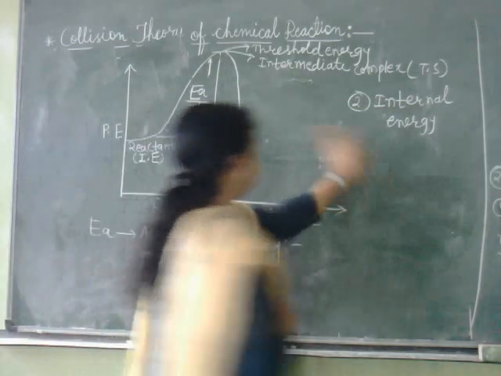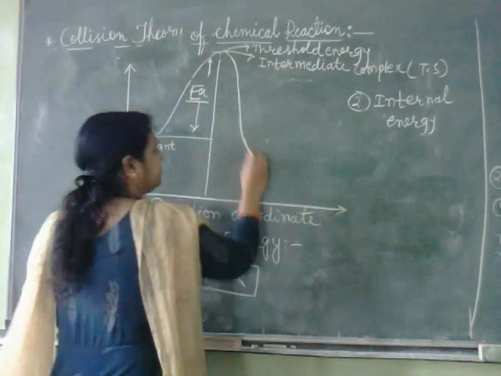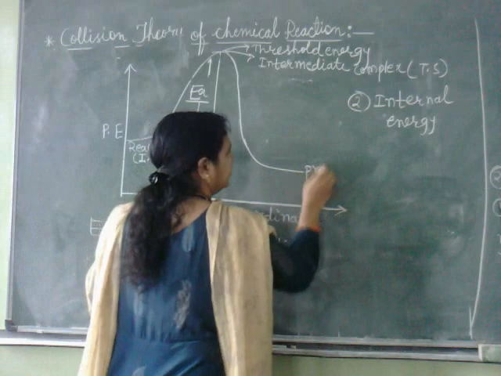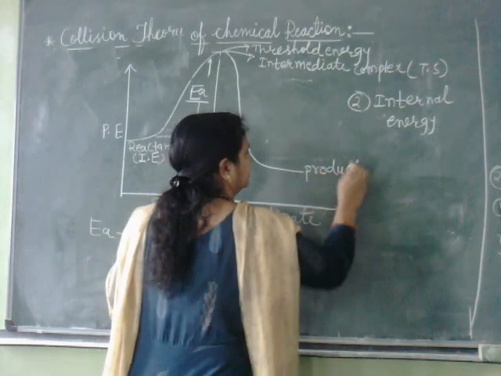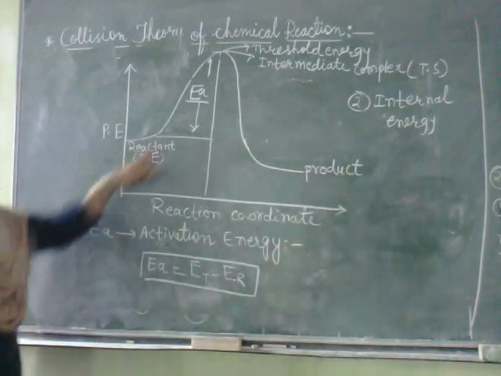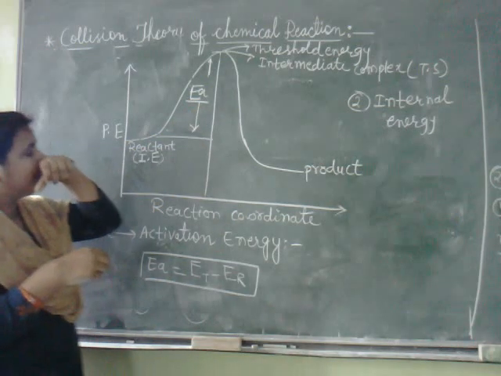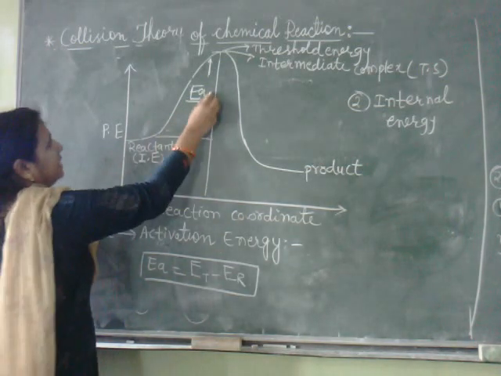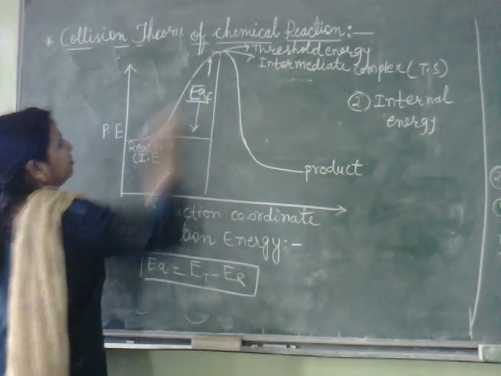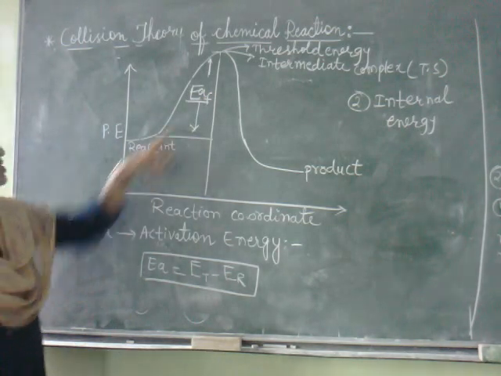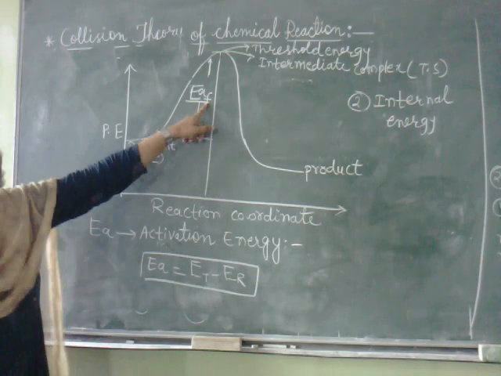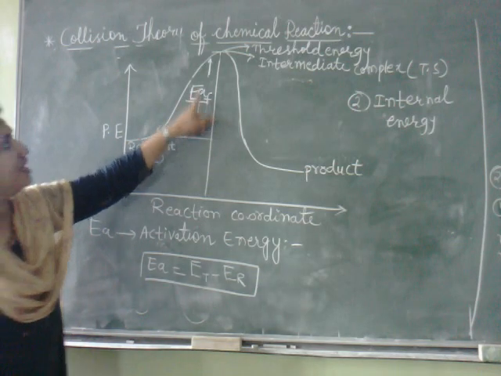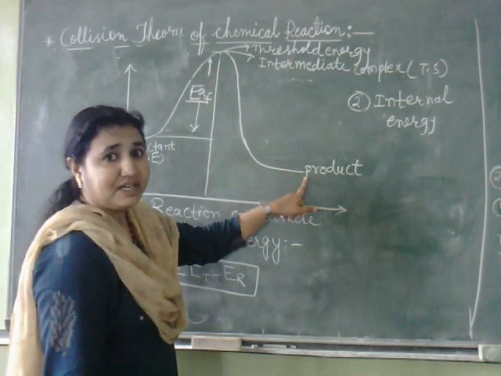If you see the graph here, this is the activation energy for the forward reaction, and we are getting the product here.